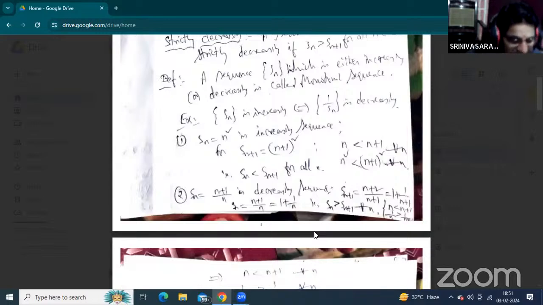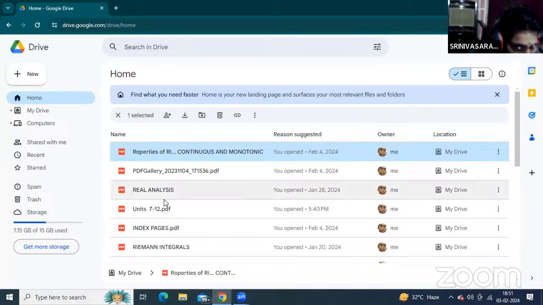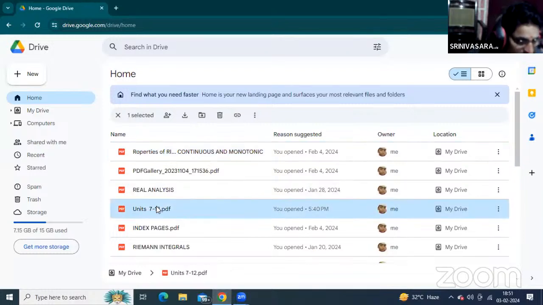Just see and check once again. See this in your textbook: these are the properties of continuous functions.